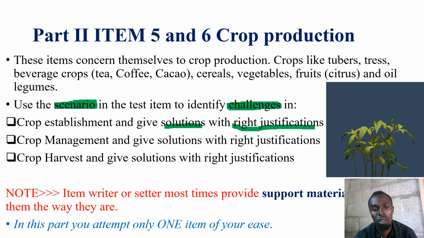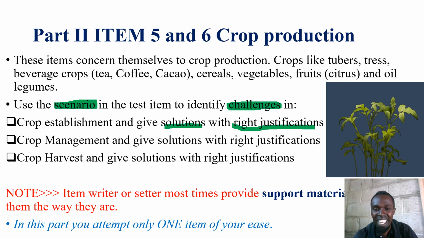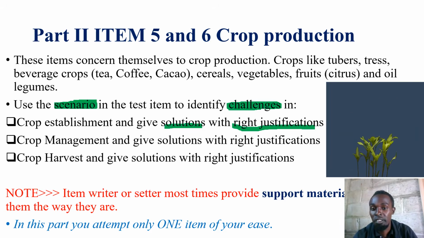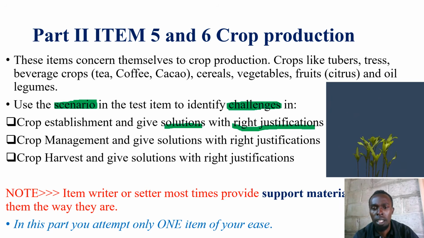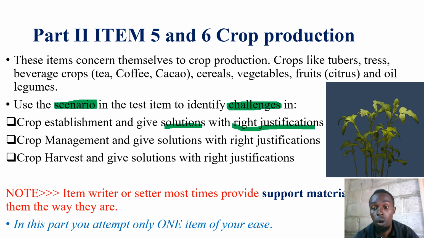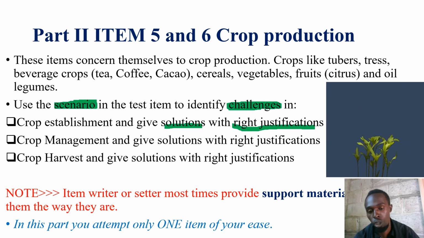So what we need to do here is to identify the right challenge, give the right solution with the right justification. Musa can carry out timely land preparation. In so doing, he will be removing the tree stumps, the bushes, and the trash, so that he obtains a fine garden which is ready to receive seedlings for seeds, or ready to receive tubers for tubers.